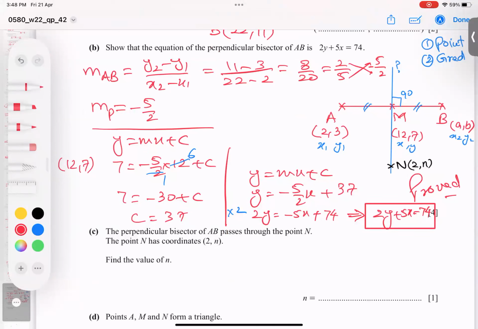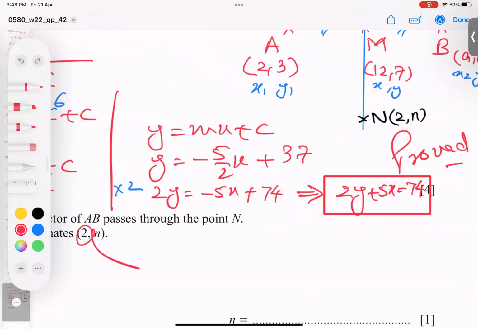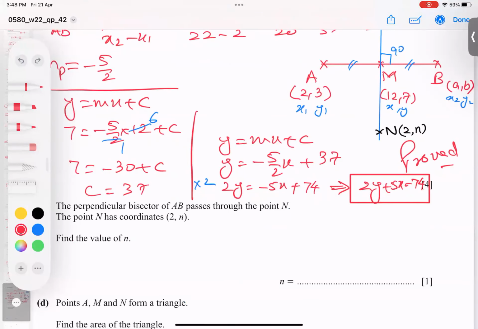Let me tell you, when any point lies on a line like this, you can replace the X value in the place of X and the Y value in the place of Y. It's allowed. So I'm writing 2y plus 5x equal to 74. And 2 times y value n, 2n, and x value 2, so 5 times 2.